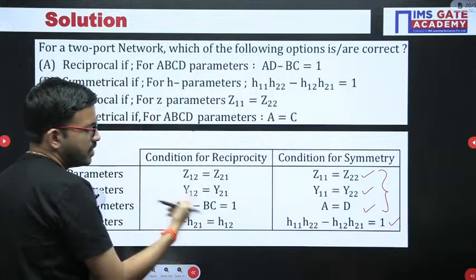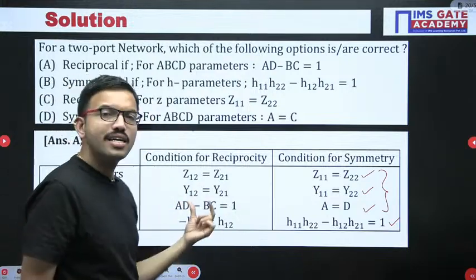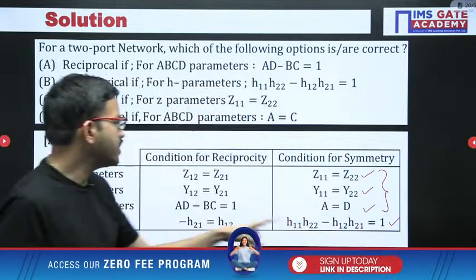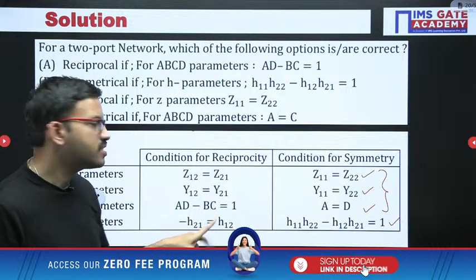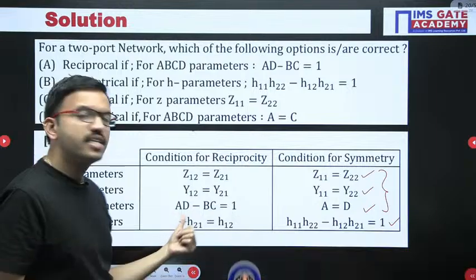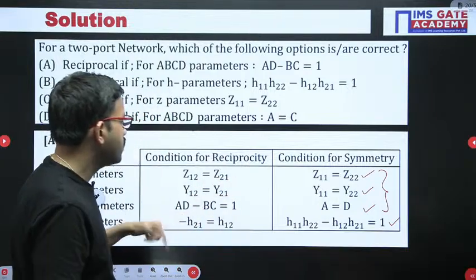Coming to the T parameters, the determinant of that matrix is equal to 1. Here for the H matrix the determinant is equal to 1, and like that the determinant you get for the T matrix. And here a similar relation you get, but the sign is changing. Only on one side you have to put a minus.